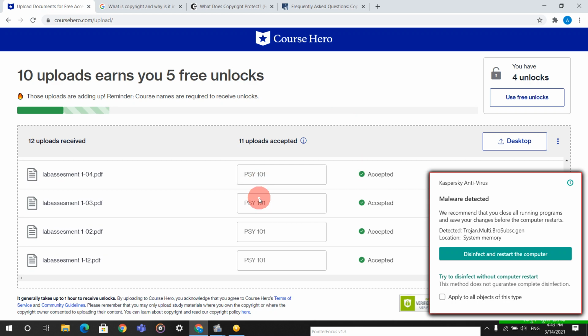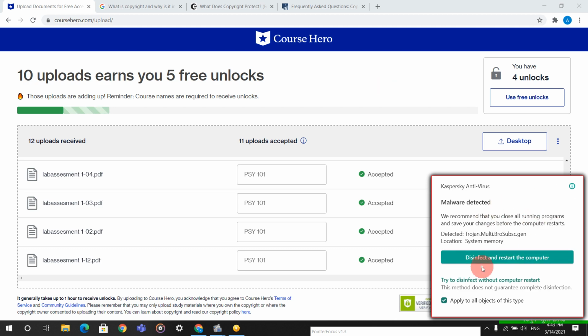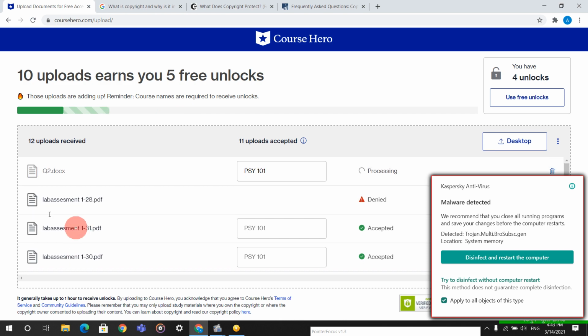Now guys, I will be showing you this only, and some problems over there, just ignore them. You can see here I have uploaded 12, and after this processing it will get accepted. After accepting, my green bar will keep moving, and it will reach 100%, and you can just unlock from this. I have got 4 unlocks.